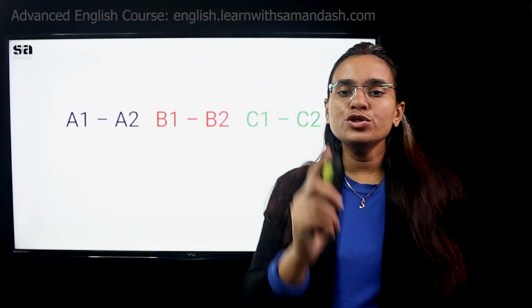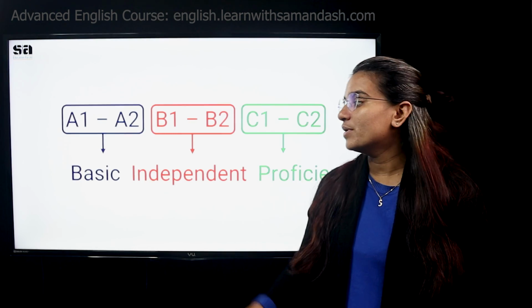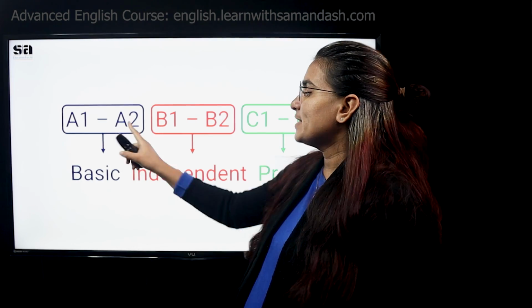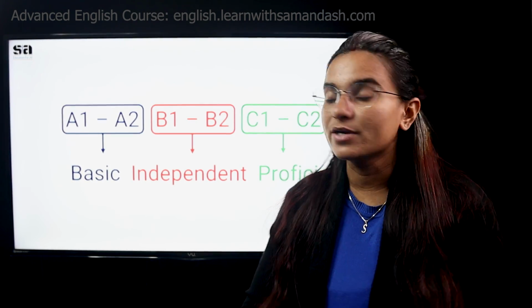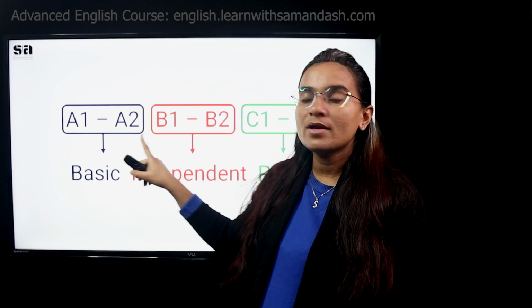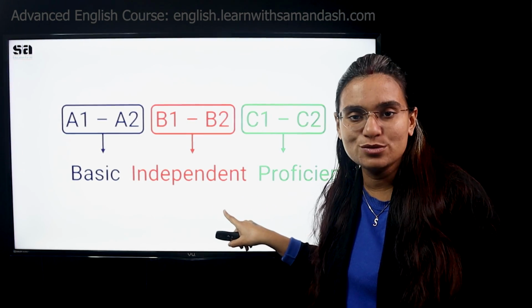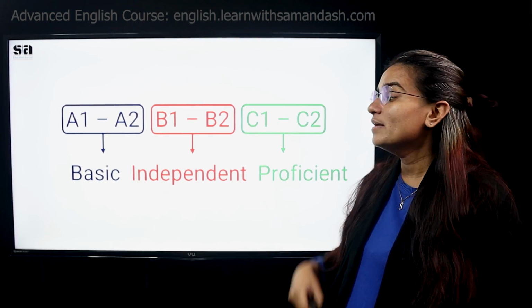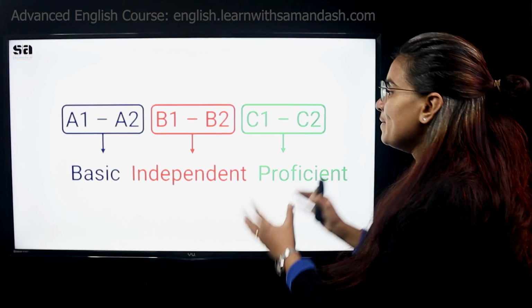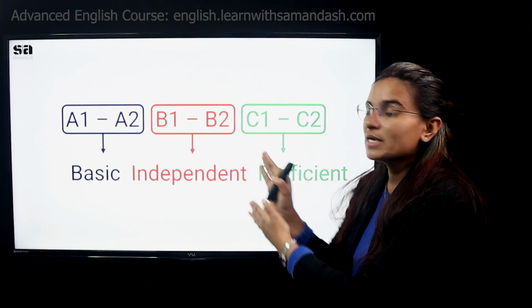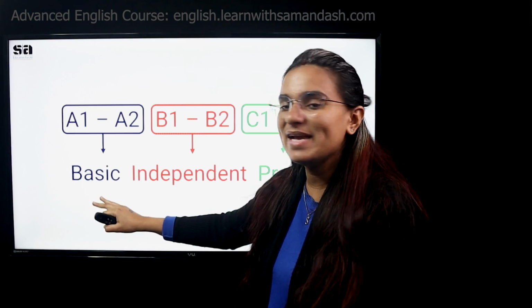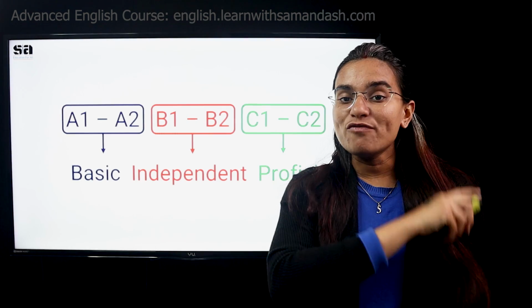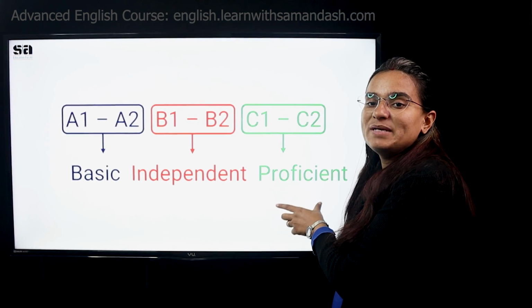All those people who use A1, A2 level of words or grammar are called basic users. Each one of you who tells me, Ash, I'm a basic learner, I'm a basic speaker, you are at A1 and A2 level. If you are B1, B2, you are an independent user. If you are at C1, C2 level, you are a proficient user. Please understand the difference. It totally depends on the kinds of words you're going to use. If you're using A1, A2 level of words, you are basic. If you use B1, B2, you are independent. If you use C1, C2, you are a proficient speaker. That means you are a fluent speaker.